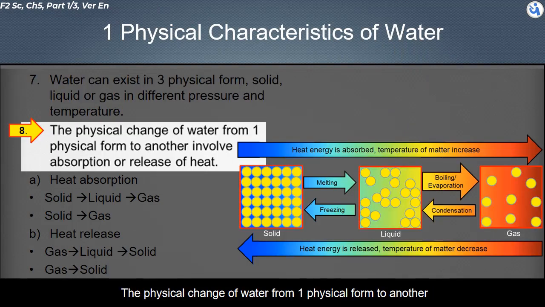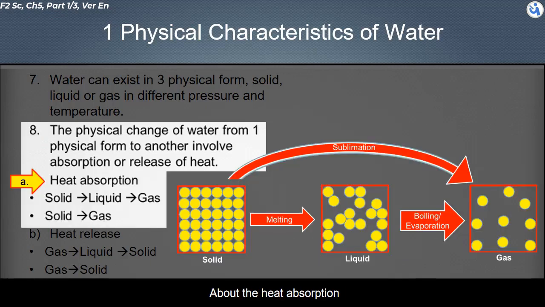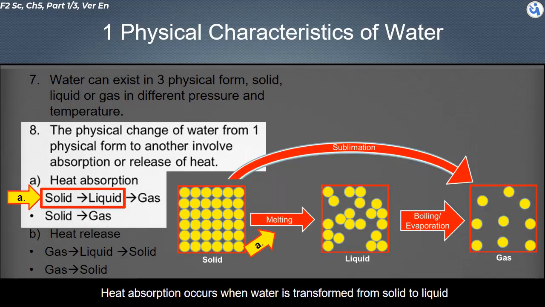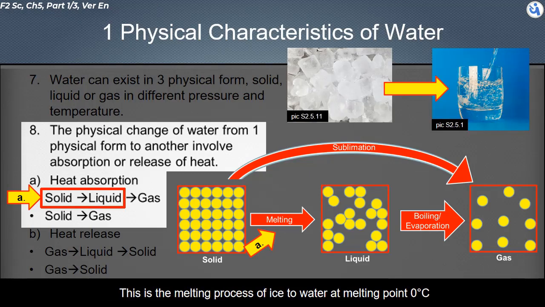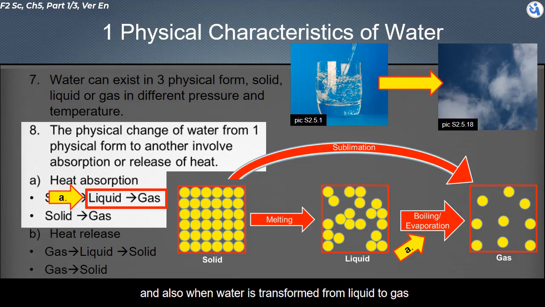The physical change of water from one physical form to another involves absorption or release of heat. About the heat absorption. Heat absorption occurs when water is transformed from solid to liquid. This is the melting process of ice to water at the melting point of 0 degrees Celsius. And also when water is transformed from liquid to gas. The process of boiling, or evaporation of water into water vapor, at which boiling occurs at the boiling point, while evaporation occurs at any temperature below the boiling point.